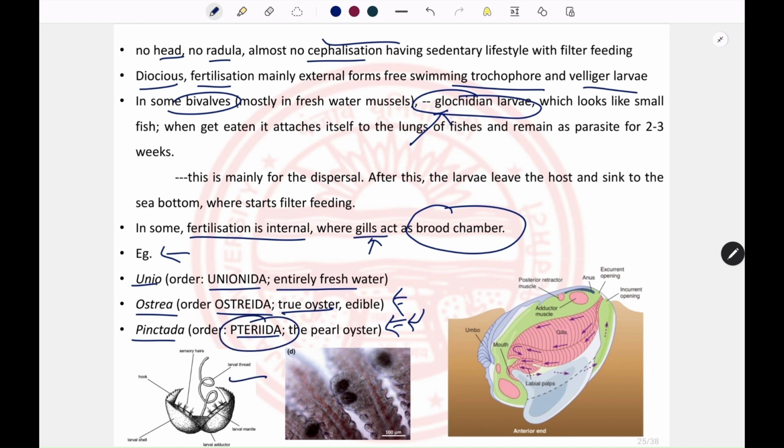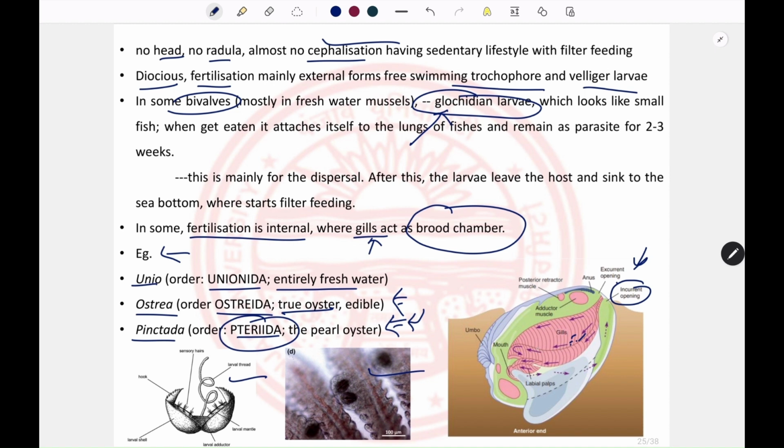This is the veliger, this is the veliger inside the gill, and this is how the bivalves feed. So the water is imported inside the mantle cavity by the incurrent opening, so water along with the oxygen also brings the food particles, and those food particles get entrapped by the cilia that are present on the gills.